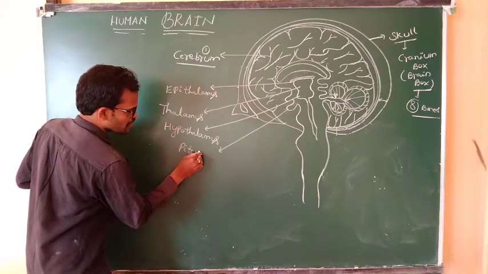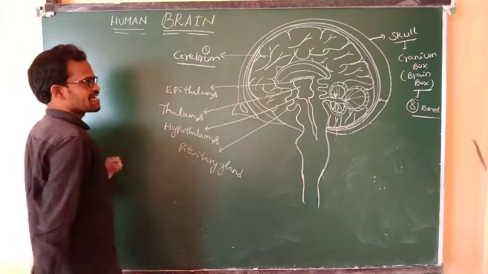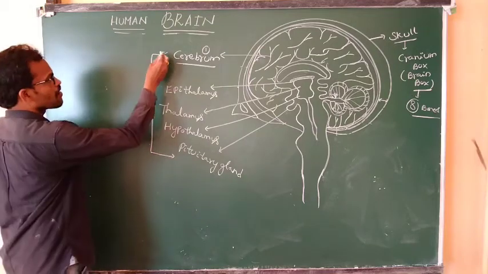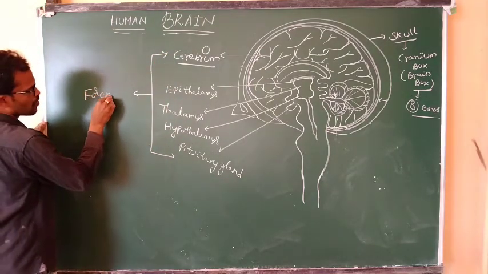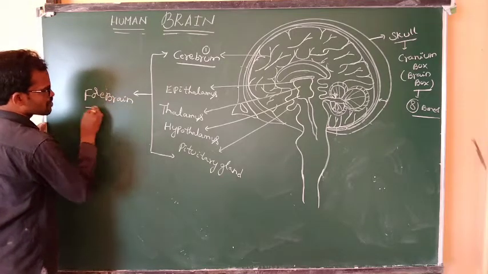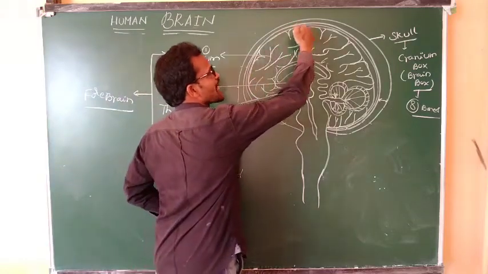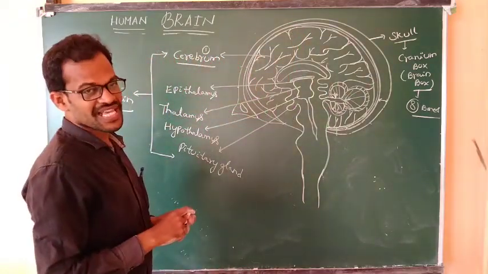All these parts come under the category of the forebrain. What is the part? Forebrain. It is the cerebrum. The cerebrum means this entire part.